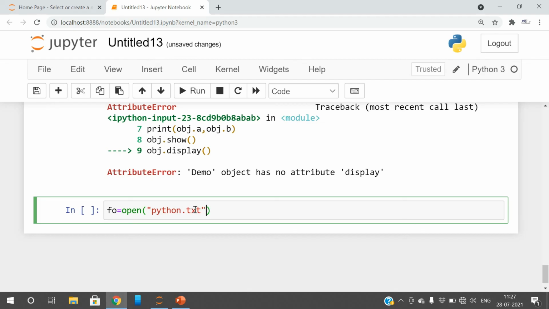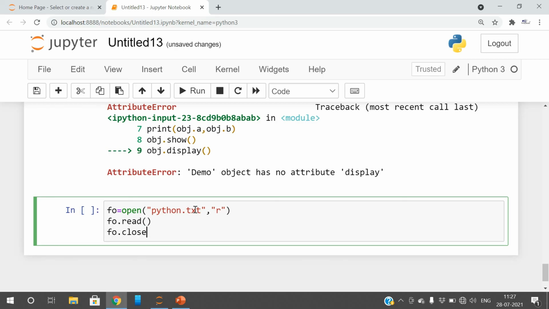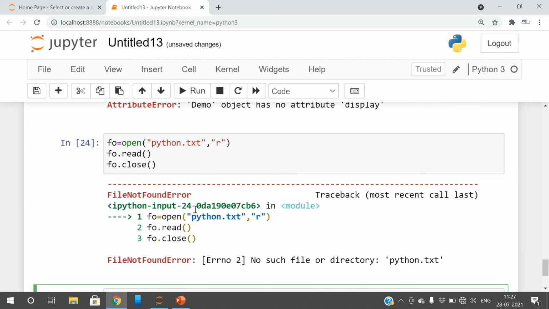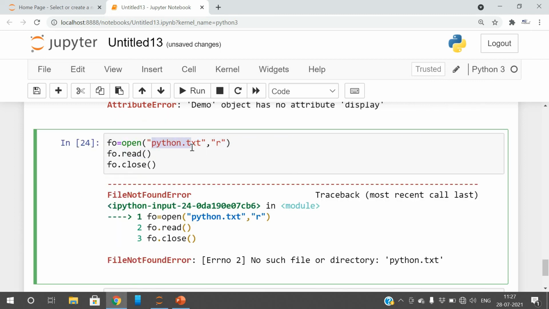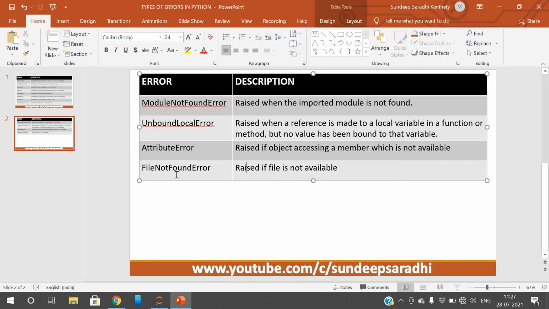The file is not available, but we are still trying to open it, so we'll get the error file not found: no such file or directory, python.txt.